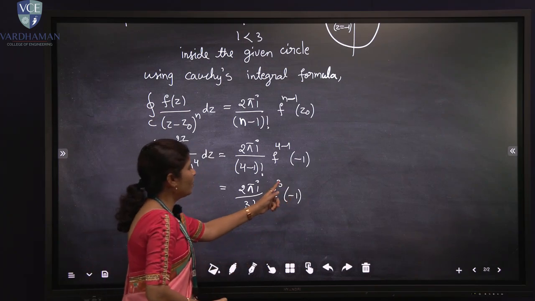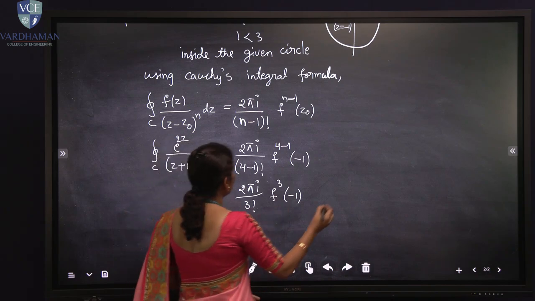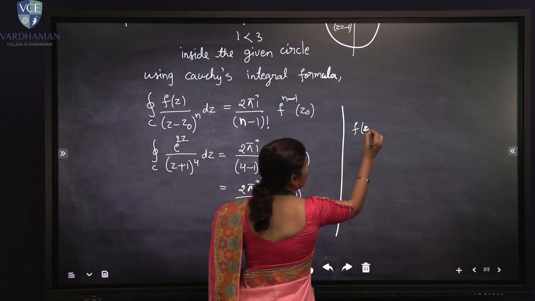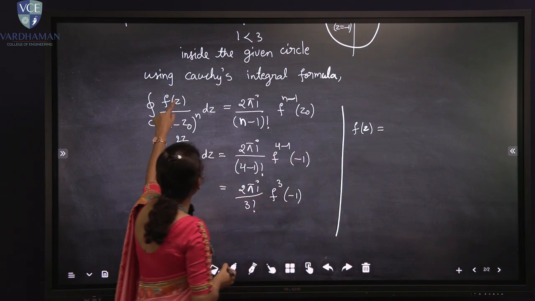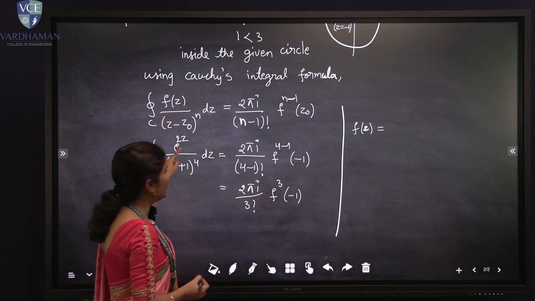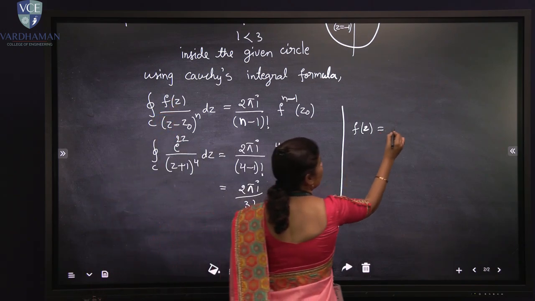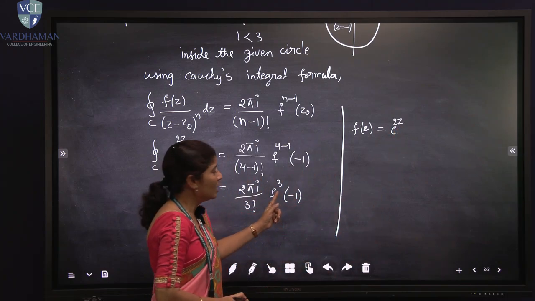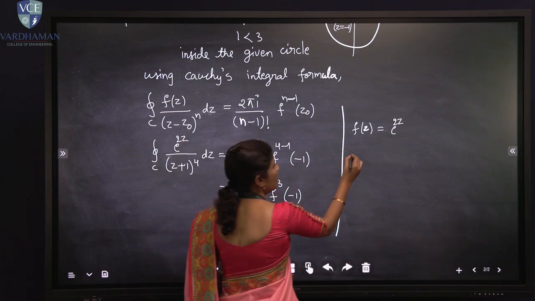Here f'''(-1): we compare f(z) with our integration, so f(z) = e^(2z), and we have to calculate the third derivative.